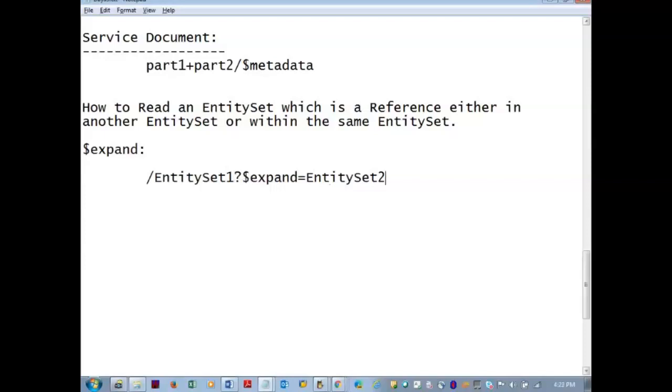Till now, we saw one entity set and query strings on that. One entity set without a question mark but with a slash and $count. Now the URL has two entity sets in a single URL. We can see this on the Northwind and also on the SAP services. In the Northwind, products versus categories: products and categories are two separate entity sets in the Northwind services.